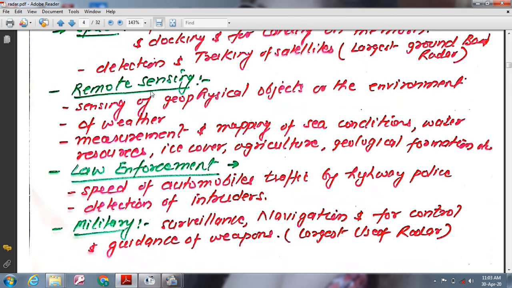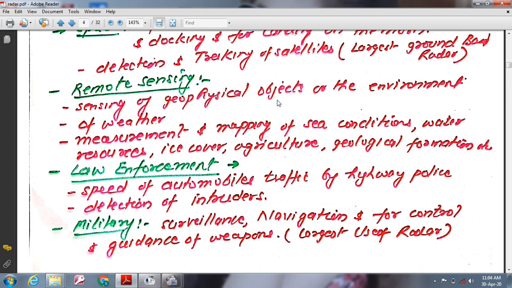Next application is the remote sensing application. All radars are remote sensors. However, as this term is used, it implies the sensing of geographical objects or the environment. For some time, radar has been used as a remote sensor of the weather. It was also used in the past to probe the moon and planets, radar astronomy. The ionospheric sounder, an important adjunct of high frequency communication, is a radar.